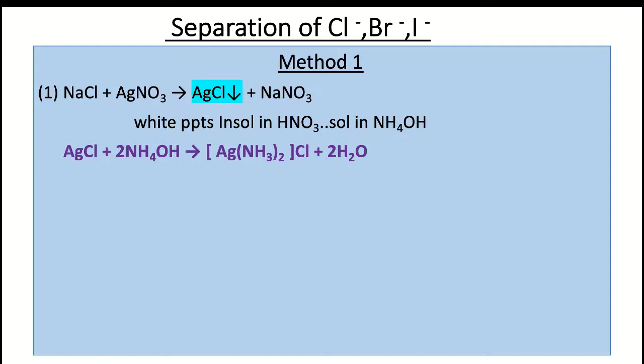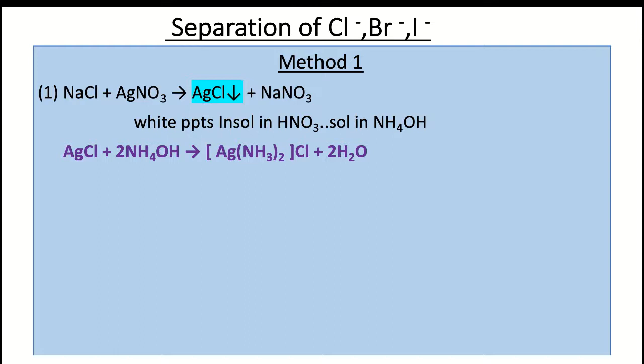And amongst these also, it is found that the silver chloride, bromide, and iodide are insoluble in dilute or concentrated HCl, whereas the halides of mercury, cuprous, and lead are found to be soluble in dilute or concentrated HCl. So, we will be using here three methods for the identification of the halides when all these are present in a given mixture. Suppose we take a mixture in which the chloride ion is present.